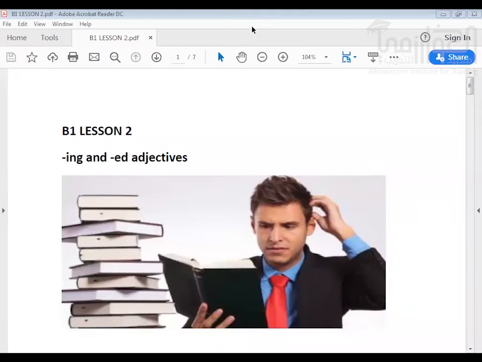You are welcome to B1 Lesson 2. This is English Unlimited. And today's goals are we're going to look at adjectives that end with ing and ed. We will also look at the simple past or the past simple. And we will also be looking at listening, how to listen for information, and also what writing part 2 entails.